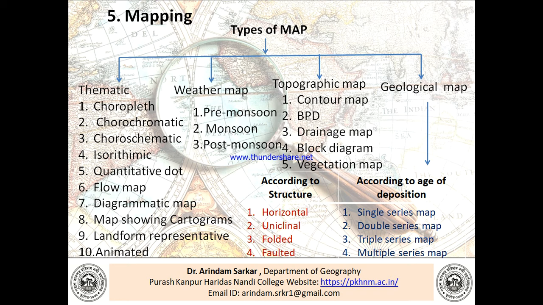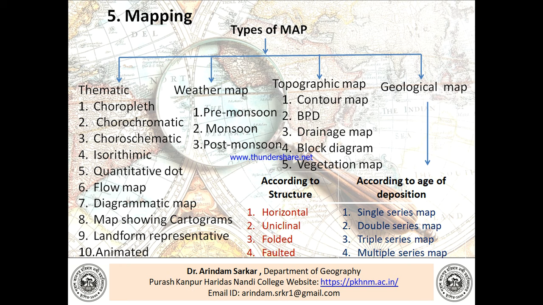Now the fifth component, that is the mapping. Before going to the discussion of the mapping, we need to discuss the types of map. There are four types of map: thematic, weather, topographic, and geological. What are the thematic maps? They are the choropleth map, chorochromatic map, choroschematic map, isorhythmic map, quantitative dot map, flow map, diagrammatic map, map showing cartograms, landform representative map, animated map.